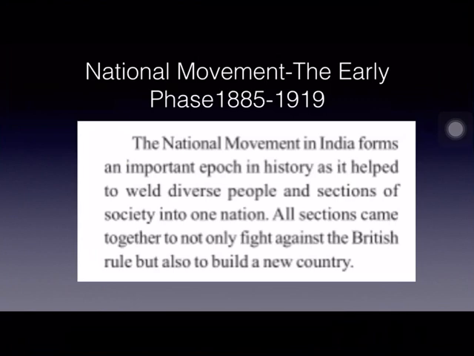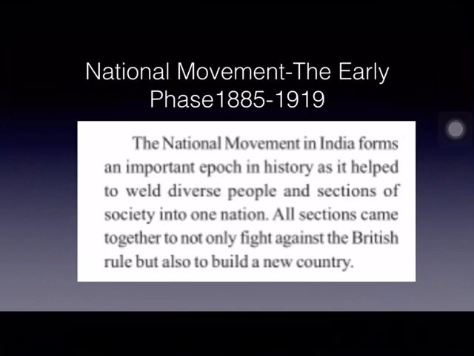Because of the discriminatory policies of the Britishers, the peasants, the landlords, industrialists, all the sections of the society were exploited. The first revolt against this British rule was led in 1857, which is famously known as the First War of Indian Independence, or the Sepoy Mutiny. You might have learnt about the Sepoy Mutiny in your earlier classes. In this revolt, soldiers, ordinary peasants, artisans and landlords also took part, and all of them revolted against the British rule.